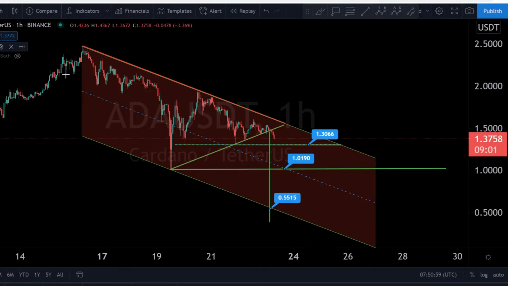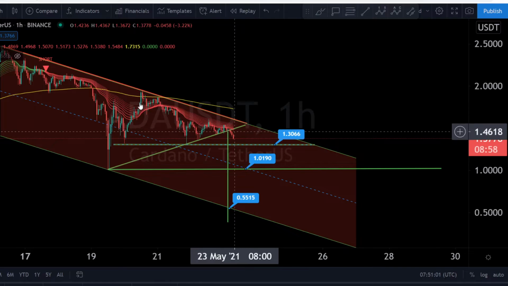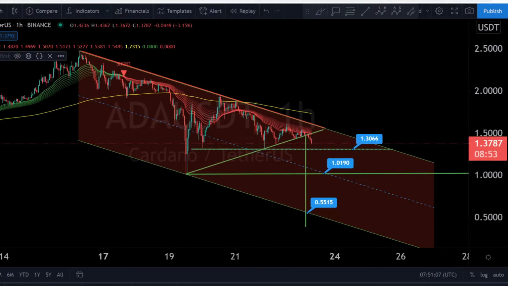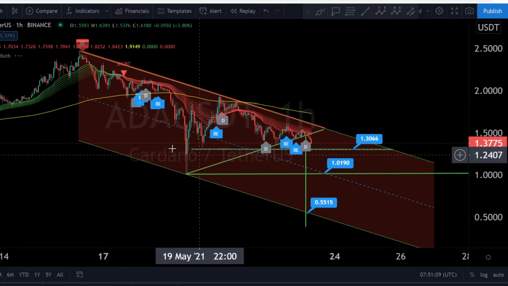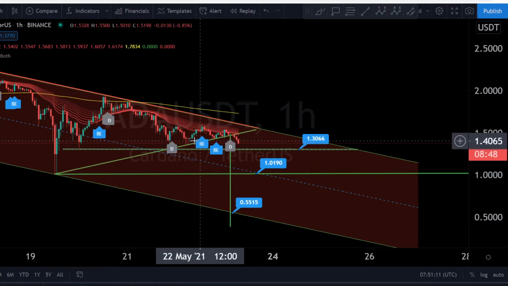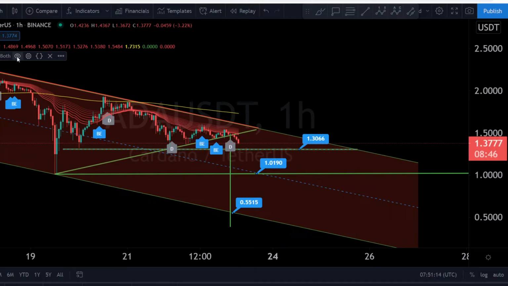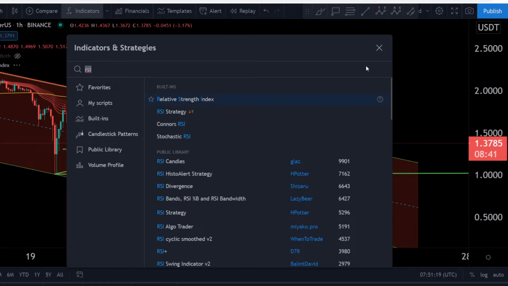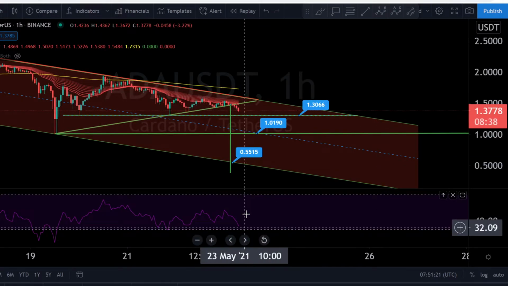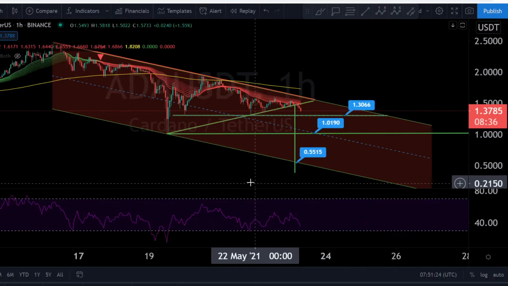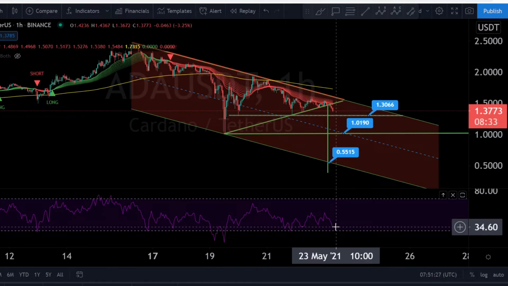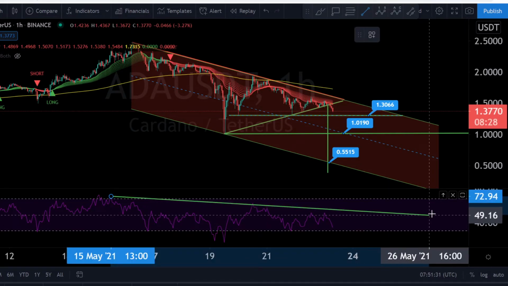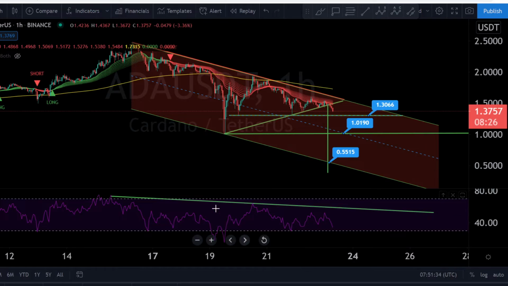Please check this. Here's the EMA ribbon, and the EMA ribbon is still our big resistance. You can see it here. It's on the upside. And here is another stuff. Here are the patterns. And for the moment, it's not necessary to watch this because they are not useful for us. To the downside, let's check very quick the RSI. What is telling us the relative strength index? And this is telling us we are nearly oversold here. Very interesting. You can see the points here for the RSI, 34 points. We have place to the downside, but for the moment we are not overbought.